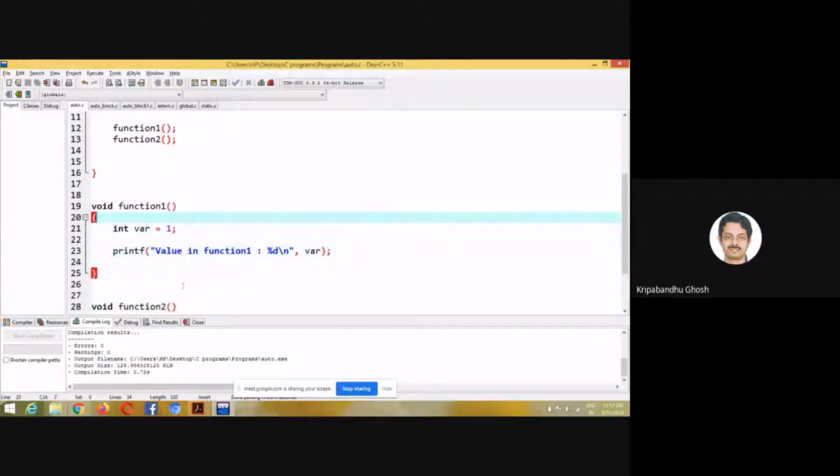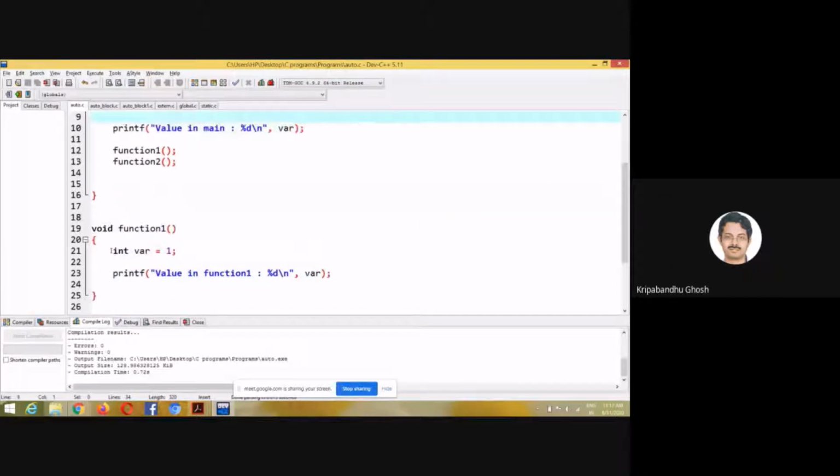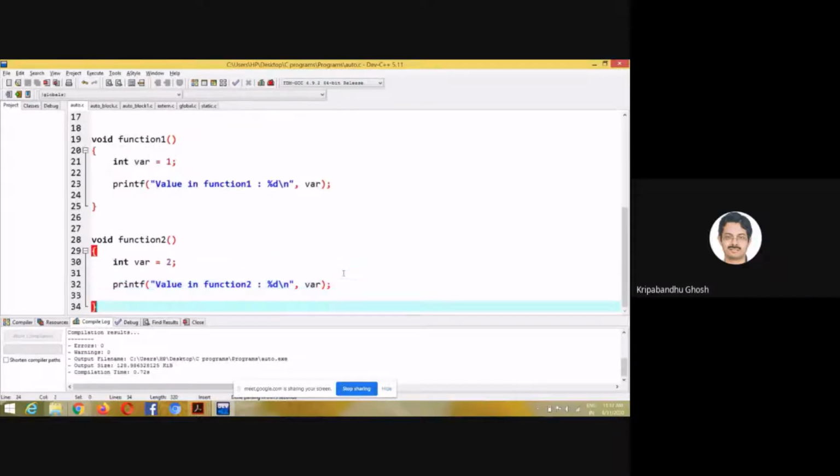Okay. So here I initialize another variable, and the scope of this variable is within this function only. So before this or after this, this variable is not accessible. So I print the value of this variable here, and I define another function, and in that function I declare and initialize another variable of the same name var, but its value is different.